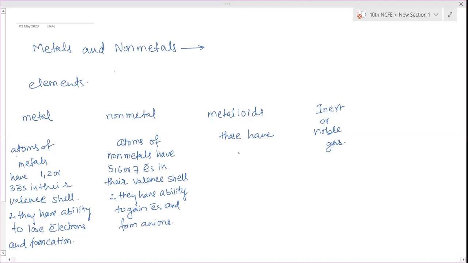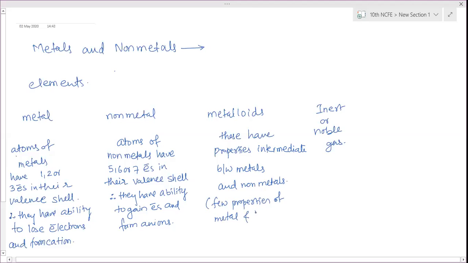Metalloids have properties intermediate between metals and non-metals. That is, a few properties of metals and a few of non-metals.